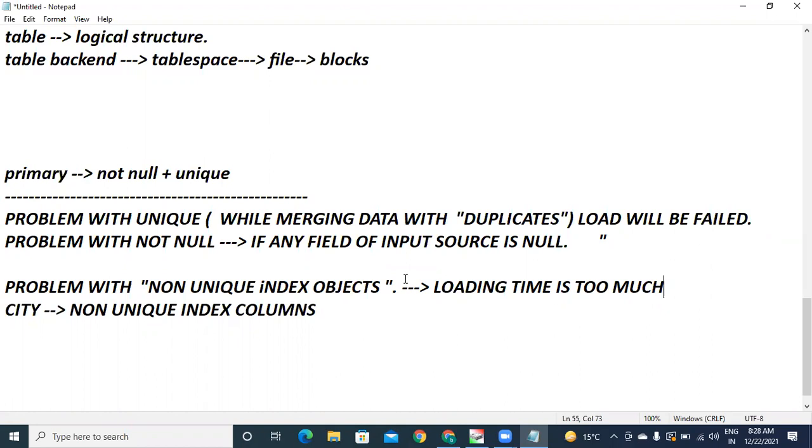If I load one Hyderabad record, first it has to contact the index object to find at which address the block is placed, and write the record into it. The loading is not sequential. Again, in whichever block the record is loaded, it has to register that address in the index object. Suppose for 1 terabyte of load the time previously is 24 hours, and that too if the target table has 10 non-unique index columns.